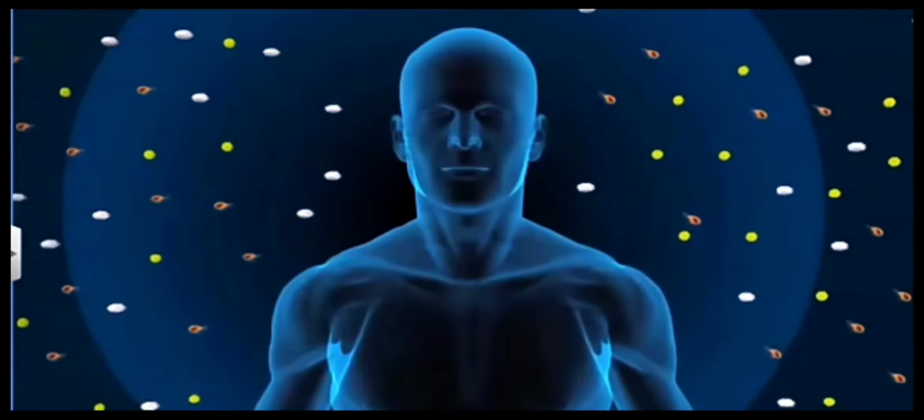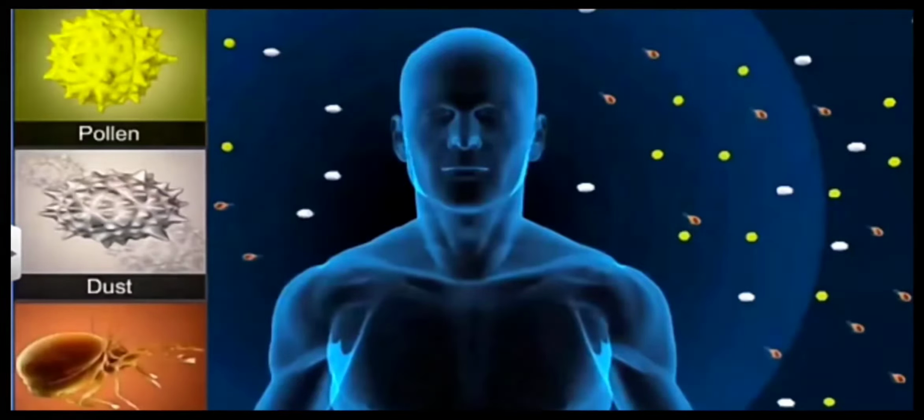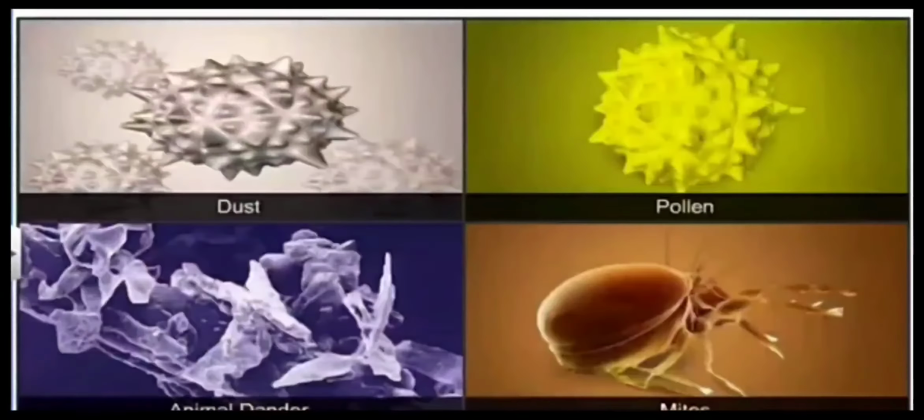Then the second abnormality is allergy. In our surrounding, there are so many pollutants like pollen grains, dust, mites. We come across all these pollutants every day. But some people are so hypersensitive to these pollutants that they start showing symptoms like wheezing, sneezing, itching. This is called allergy.